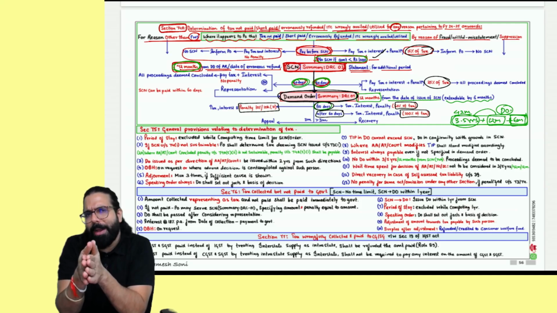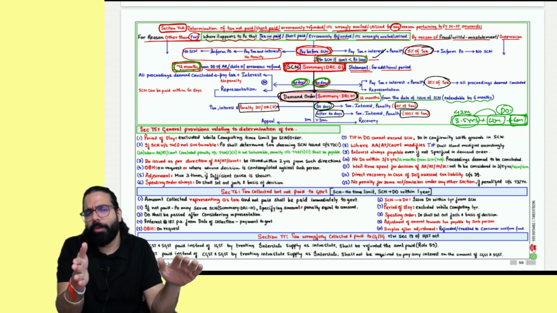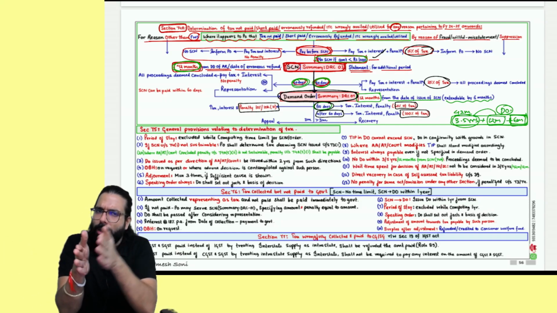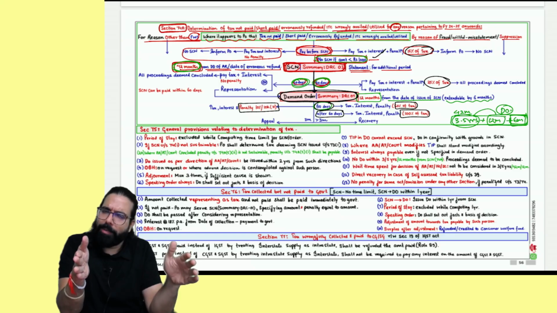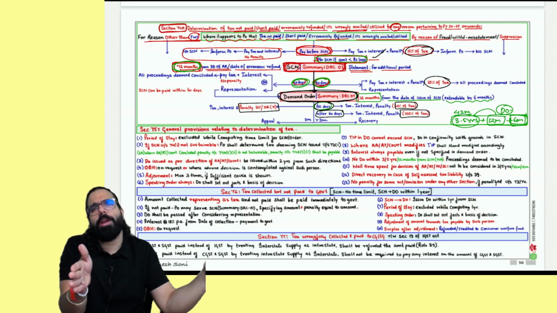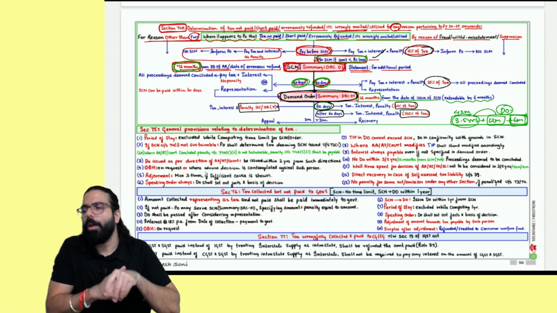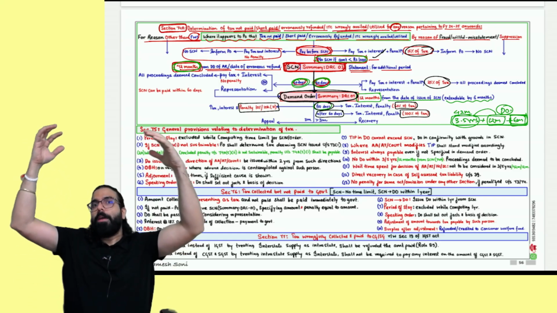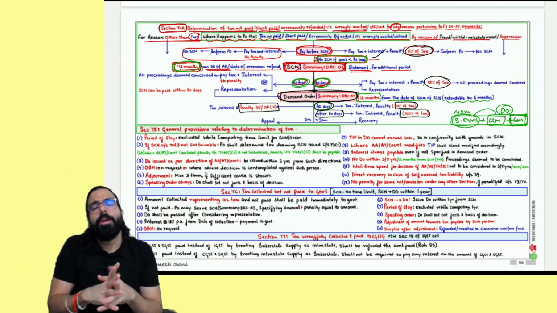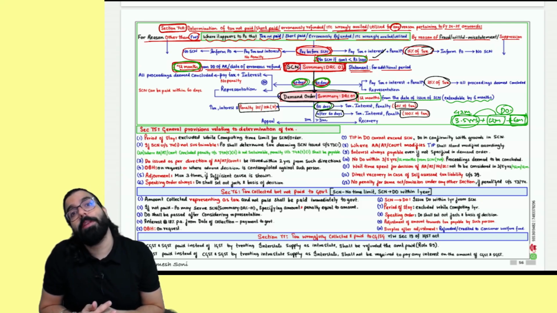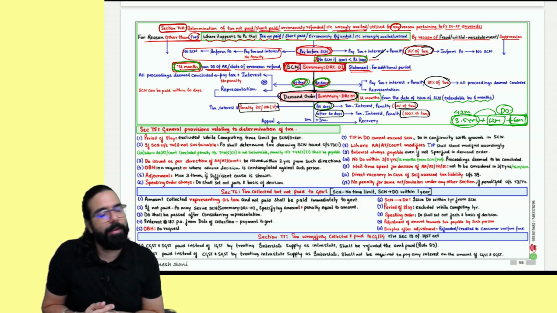From the show cause notice, the demand order time limit is 12 months, further extendable by 6 months. Means show cause notice at 3.5 years, within 1 year the demand order. If they can't give it in 1 year, 6 more months can be given. So for the demand order the maximum time limit is 1 year plus 6 months. Done, sir. Sir, earlier, in the fraud non-fraud case, for show cause notice, can I make voluntary payment? Yes, Baba. Earlier it was 30 days. Now within 60 days you can make voluntary payment. Okay, sir.